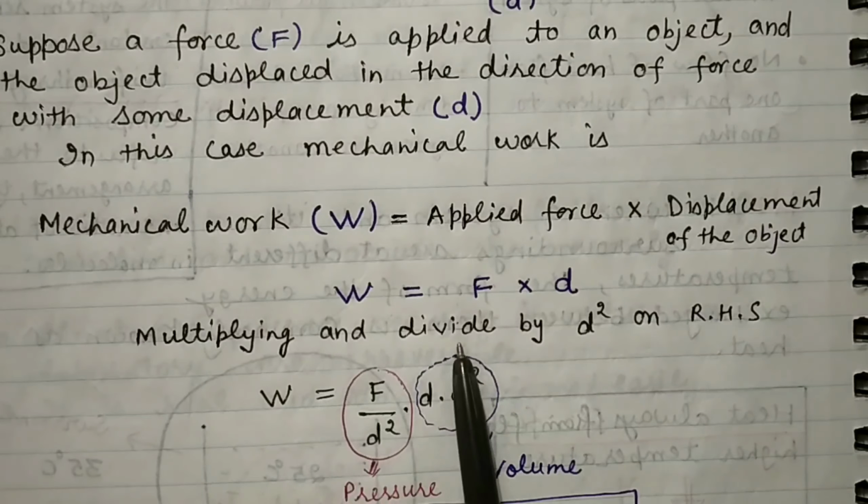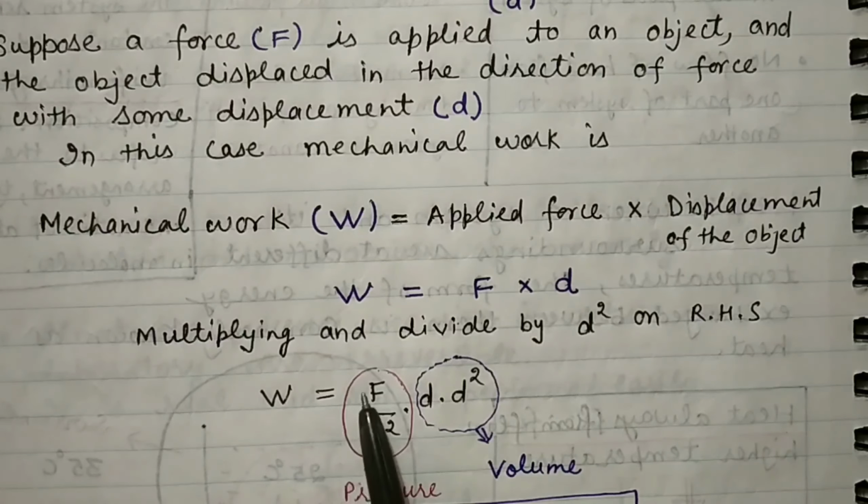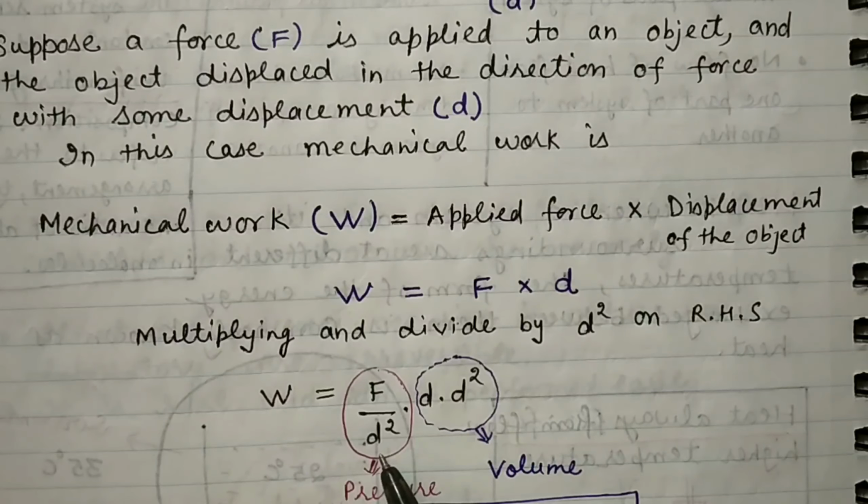Now multiplying and dividing by d squared on the right side, what do we get? W is equal to F by d squared into d cubed. Now F by d squared, we know, is force per unit area, that is pressure, because distance is a length, and the square of length is called area. So d squared is area, and F by A, force per unit area, is the pressure.